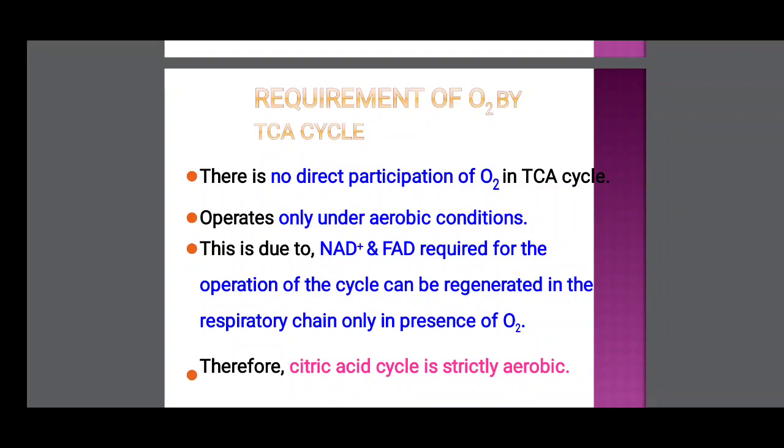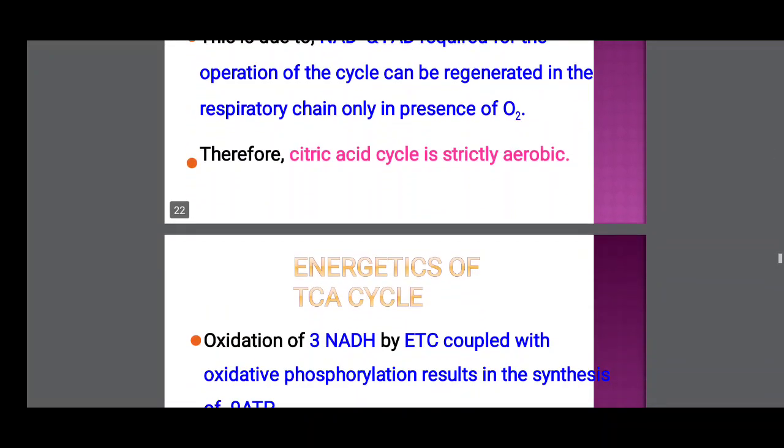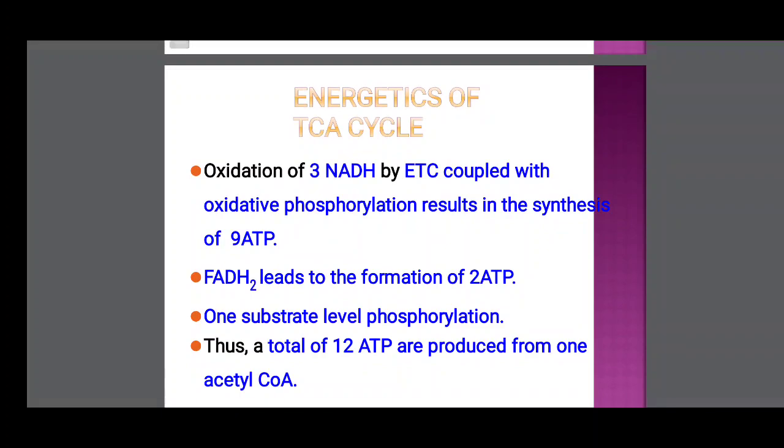If there is no oxygen, the pyruvic acid does not go to the Krebs cycle. Oxygen is required as the final step of respiration, the ETC. The respiratory chain requires the presence of oxygen. So, energetics of the Krebs cycle or TCA cycle: oxidation of 3 NADH.